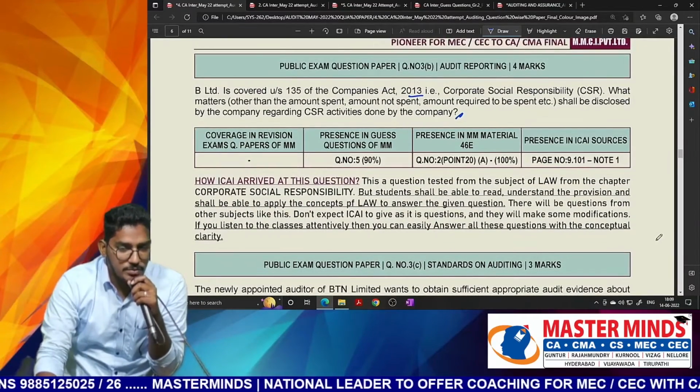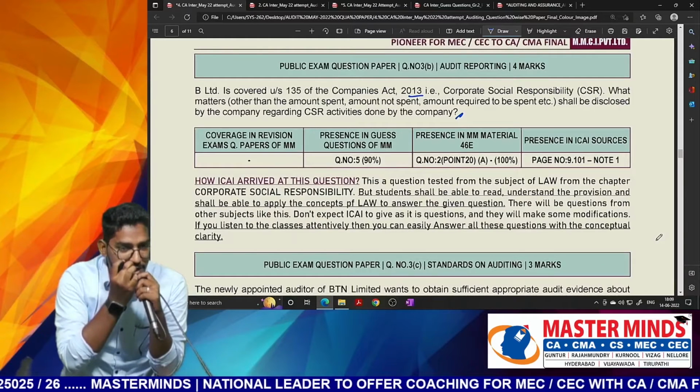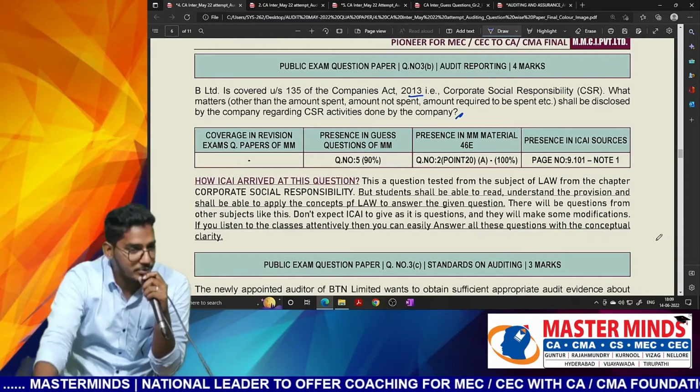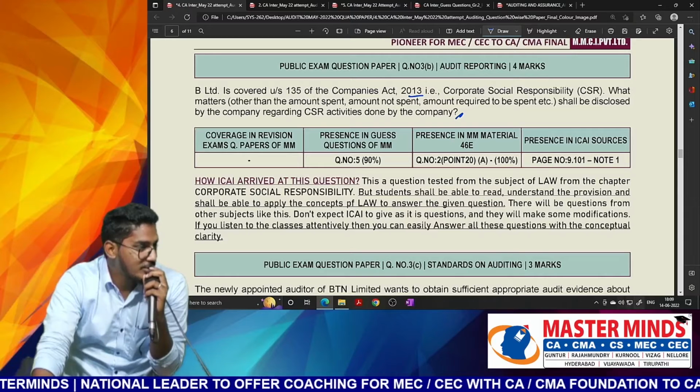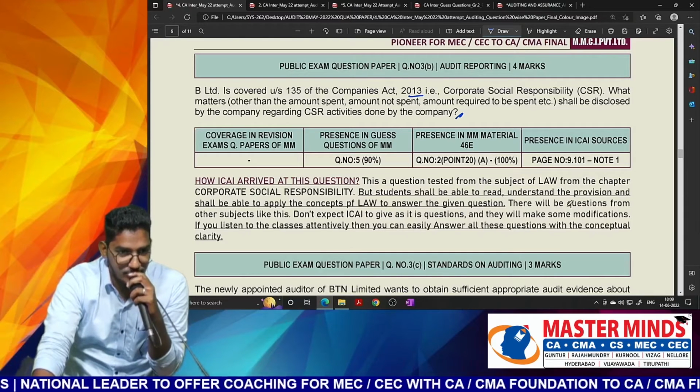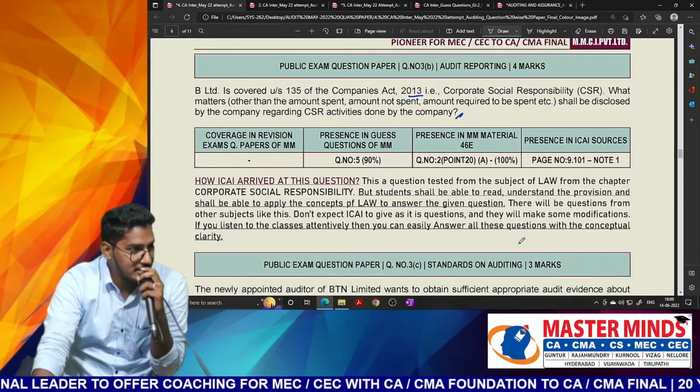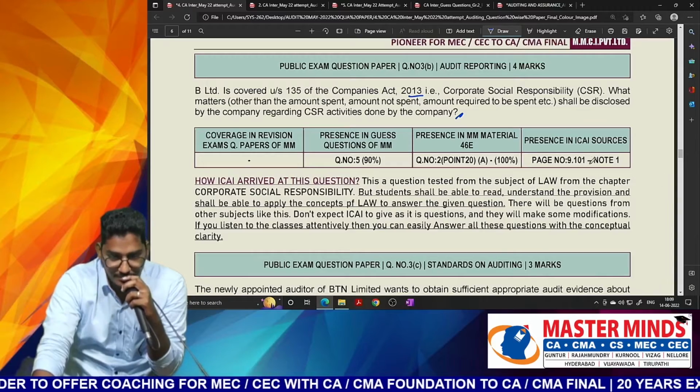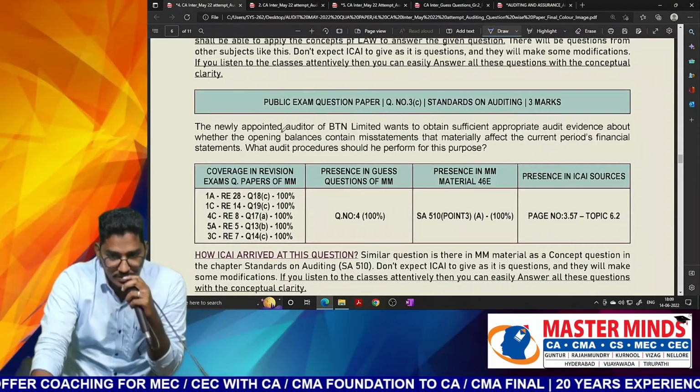But I know obviously when you see the question on corporate social responsibility, definitely you will write the CARO reporting requirements only. Let us see how the ICAI will award the marks for this, whether they will consider it or they will not consider it. So we have to wait and watch. Right. Next one. This question.